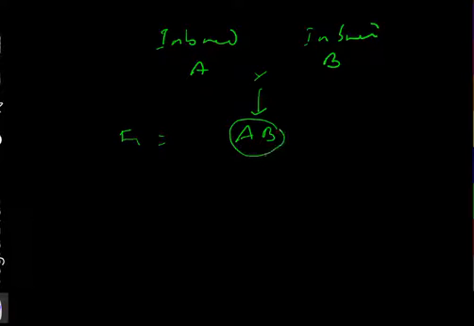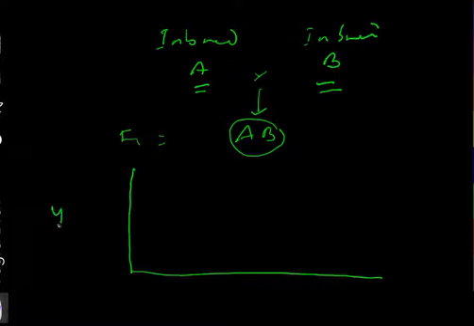This heterozygous plant will have a better yield than either the inbred line B or the inbred line A. If you represent them graphically, say this is the yield,